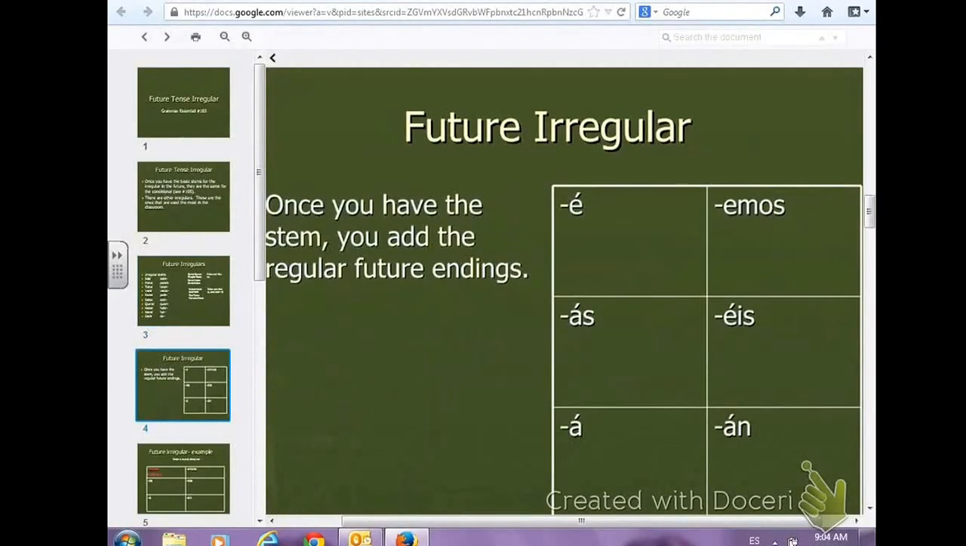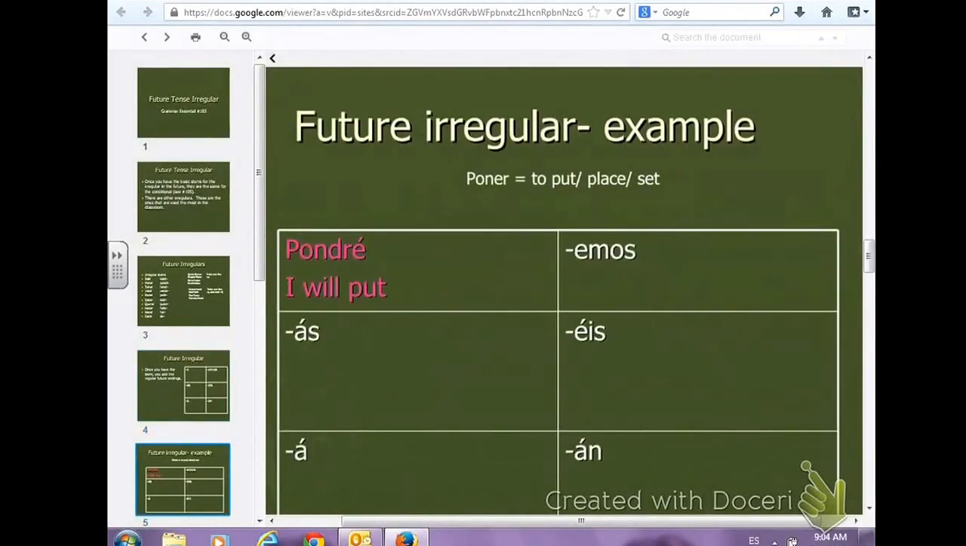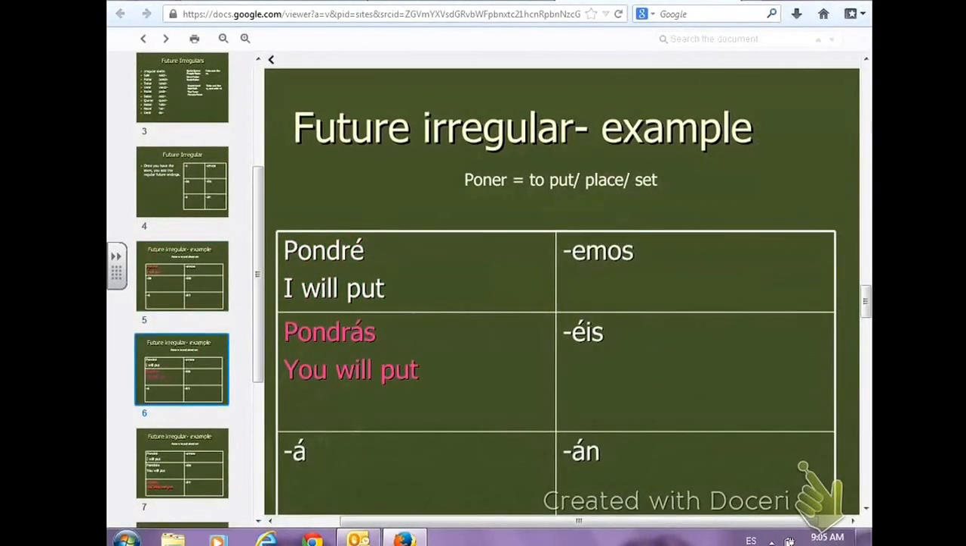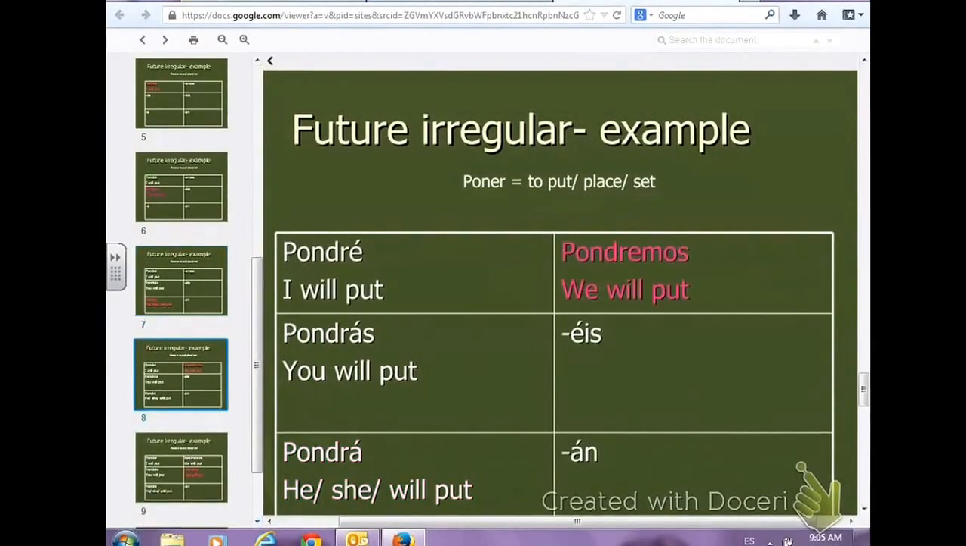All right, so let's look at a couple of some irregulars. Once you have the stem, which we looked at before, you just add the endings. É, ás, á, emos, án. So let's look at poner. It means to put or to place or set. Pondré, pondrás, pondrá, pondremos, pondrán. And these are just showing you how they look.